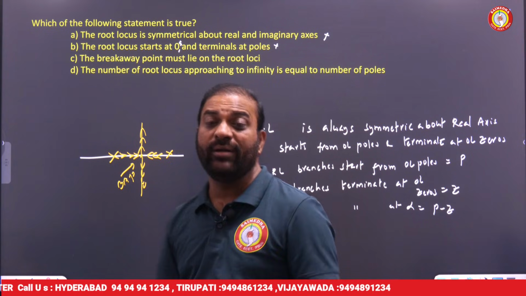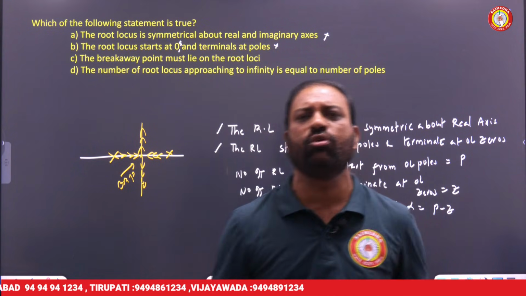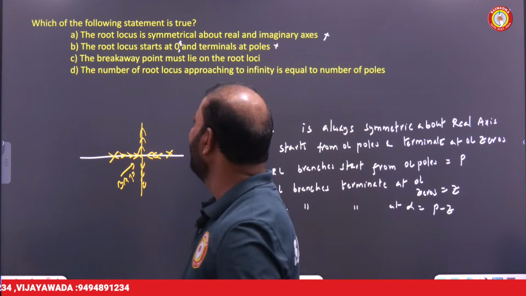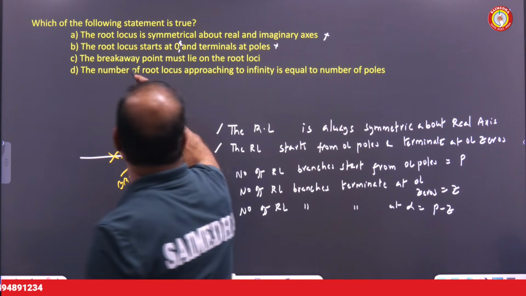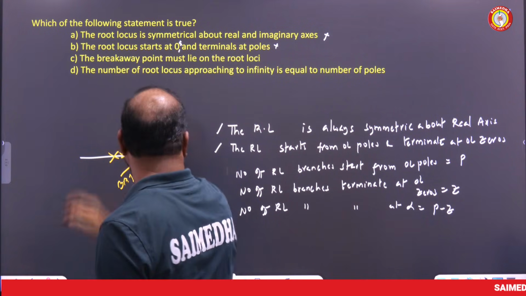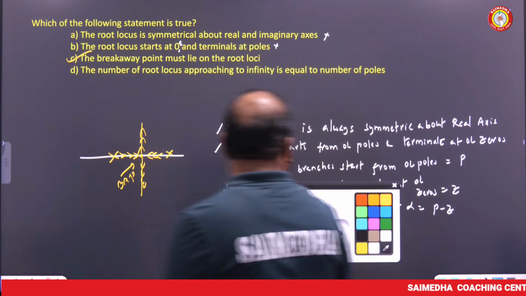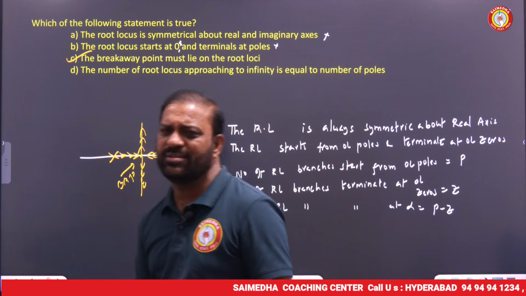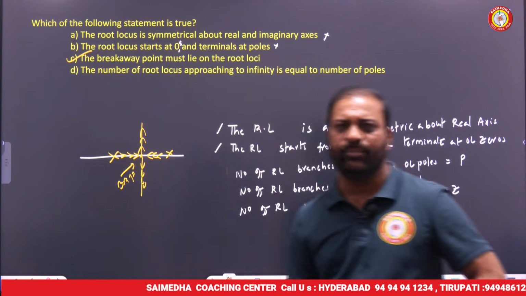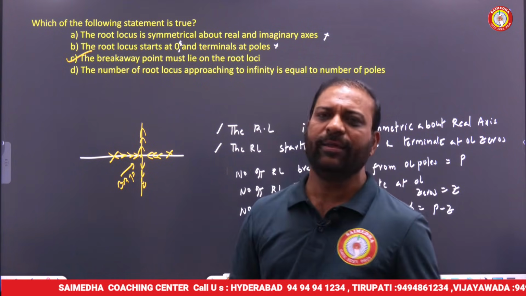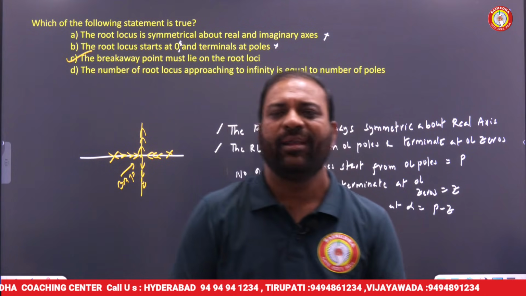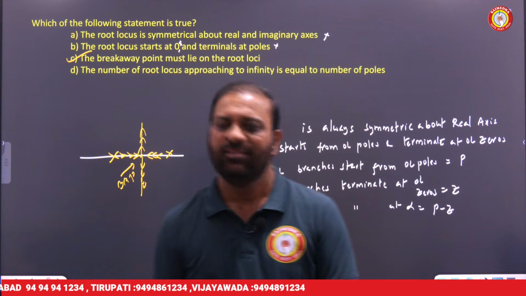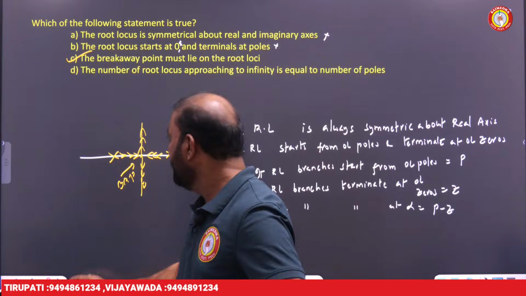So the breakaway point or break-in point must exist on the root locus. Breakpoints always lie on the root locus. This is correct here. Option C is the right answer, my friends. The statements provided in options A, B and D are wrong. As I told you very clearly, if you are good enough in the construction rules of the root locus diagram, then you can easily answer this question. Let's see the next question here.